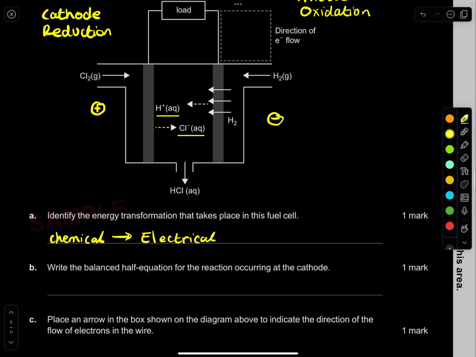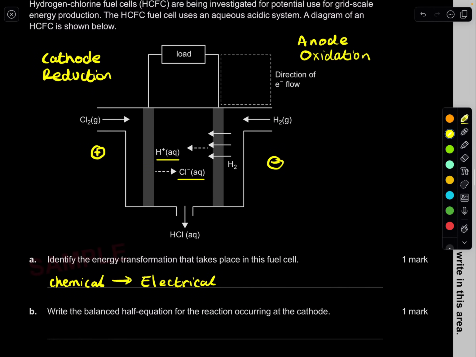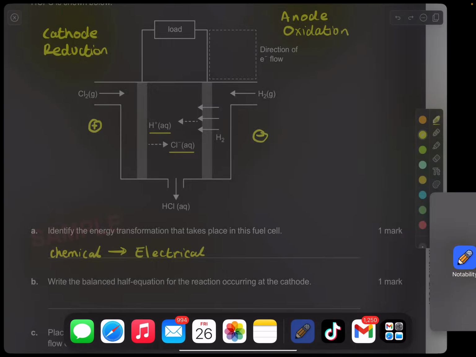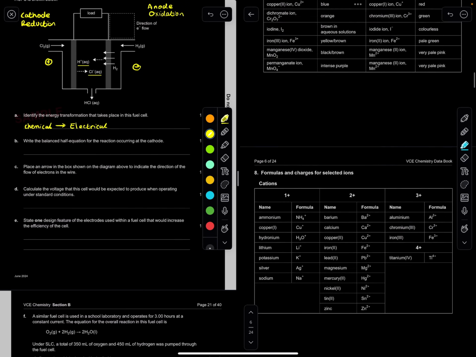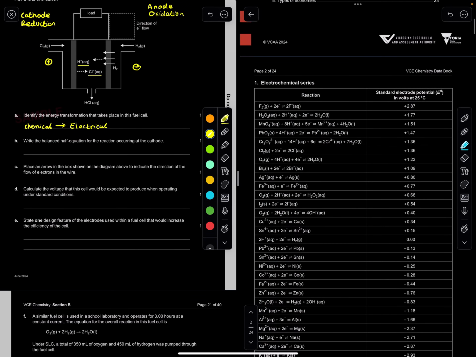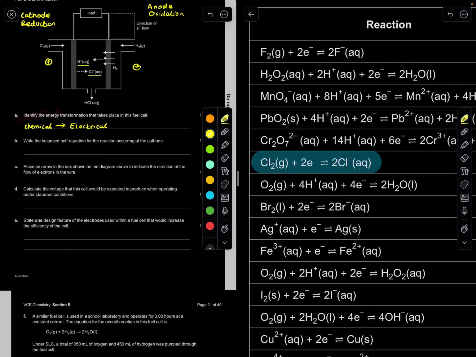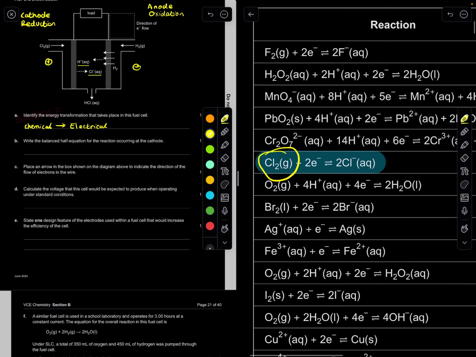Done. So the question is, write the balanced half equation for the reaction occurring at the cathode. At the cathode, it's the left one, and it's just chlorine going for a reduction reaction and forming chloride ions. We can determine that using our electrochemical series. Let's go back to it. Chlorine is right over here. Perfection. You just rewrite that, and the electrons must be on the left because it's going for a reduction reaction. You can see that chlorine gas reacts with these 2 electrons and forms these chloride ions. So we can write that nicely down.